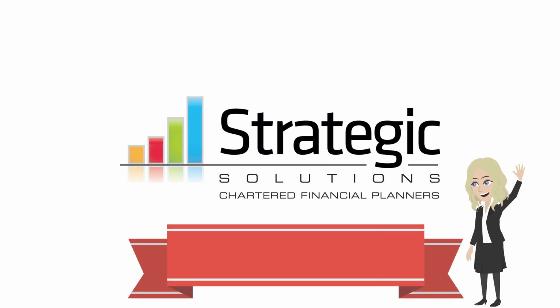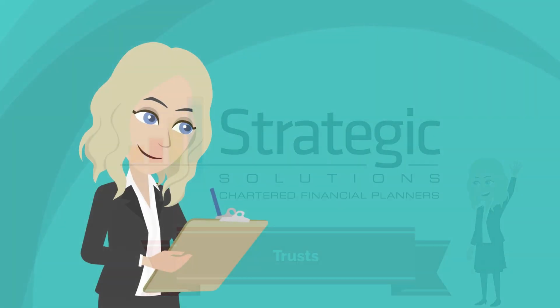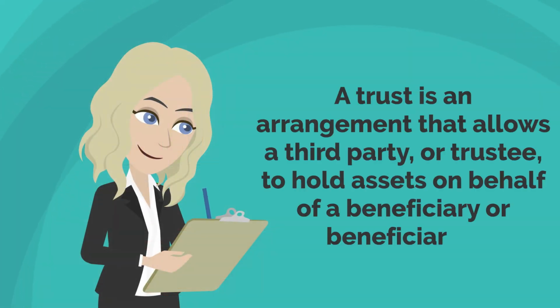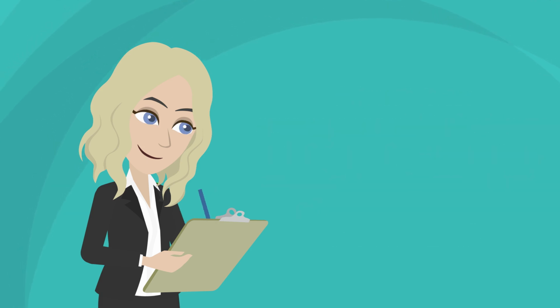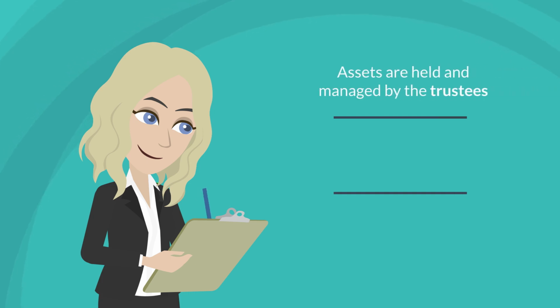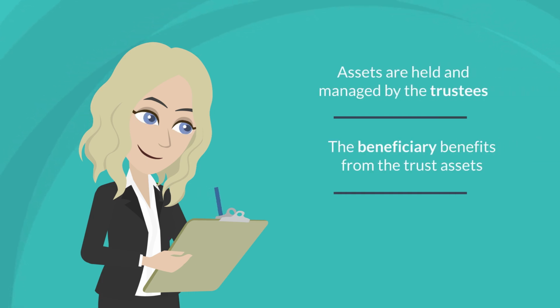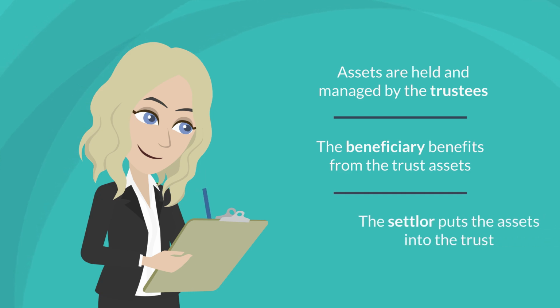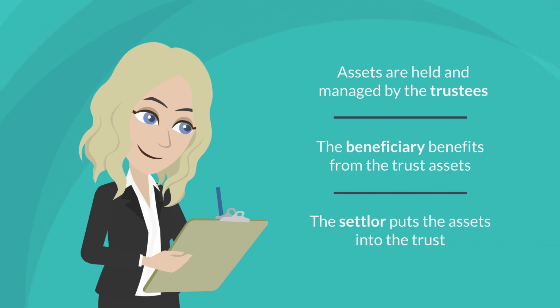Today we're exploring the importance of trusts. A trust is a legal arrangement where you give cash, property or investments to someone else so they can look after them for the benefit of a third person. For example, you might put some of your savings aside in a trust for your children. In a trust, assets are held and managed by one person or people, the trustees, to benefit another person or people, the beneficiaries. The person providing the assets is called the settlor.